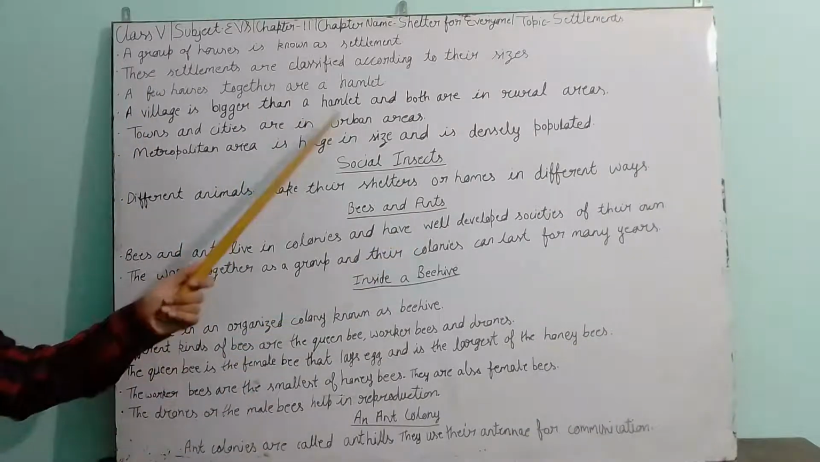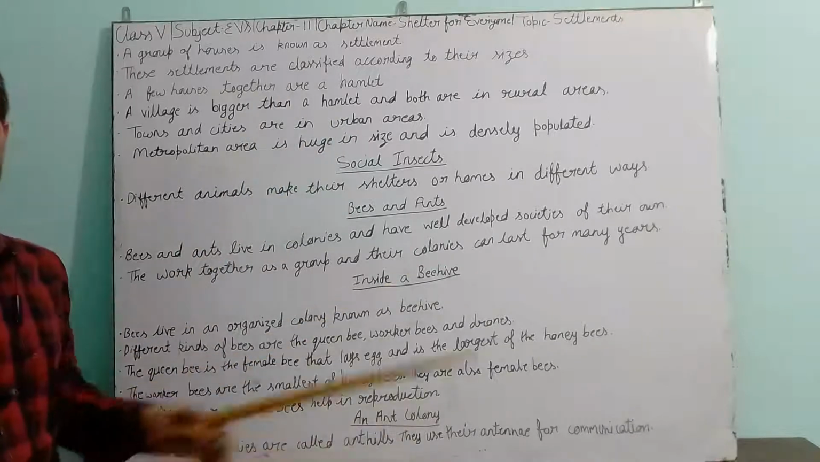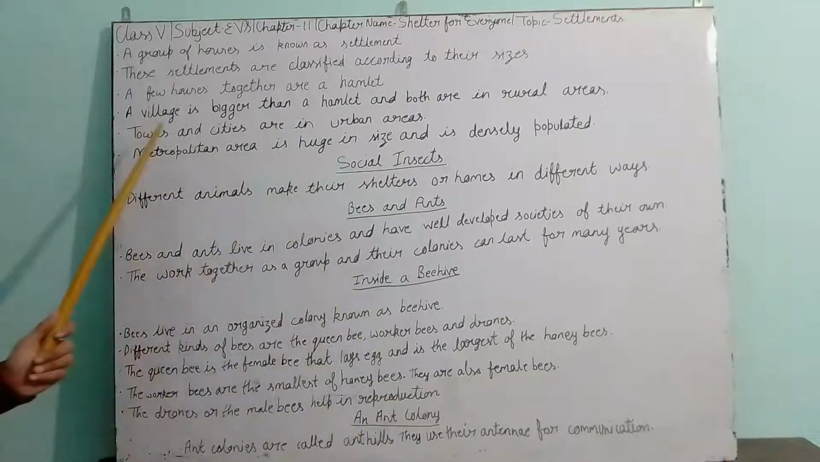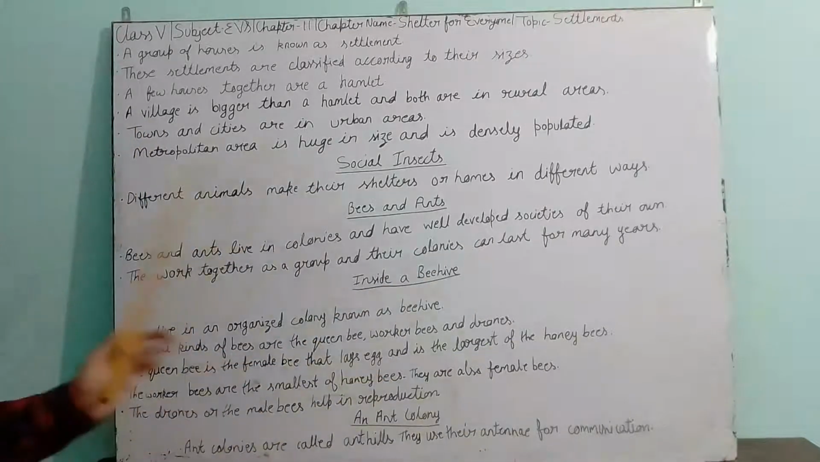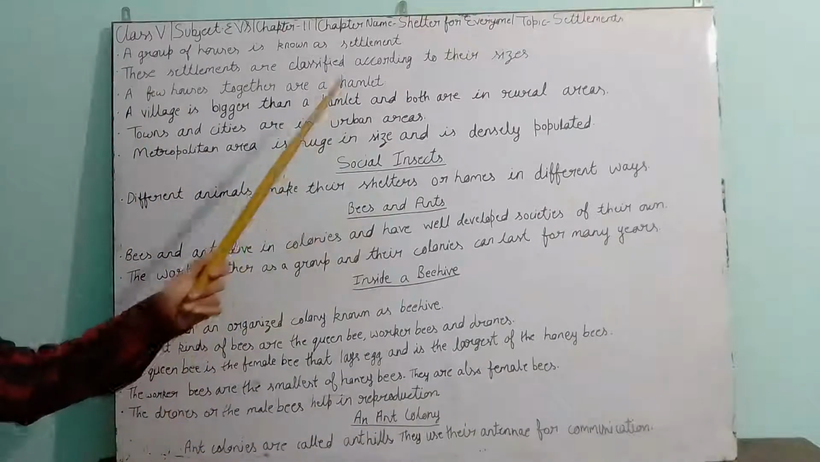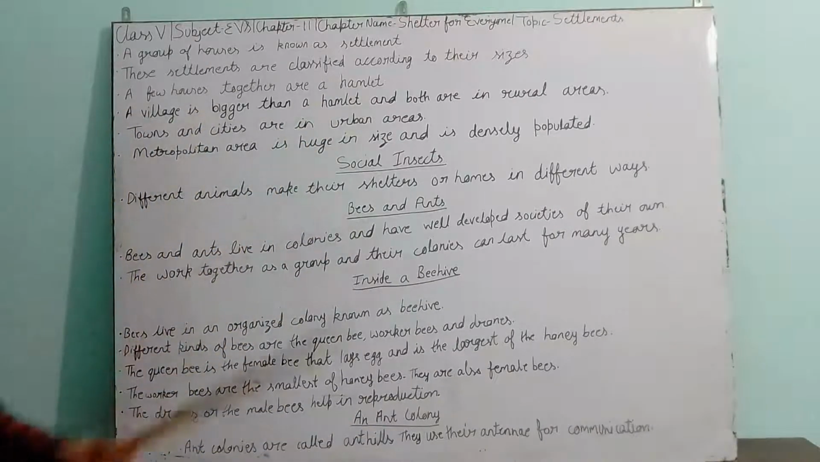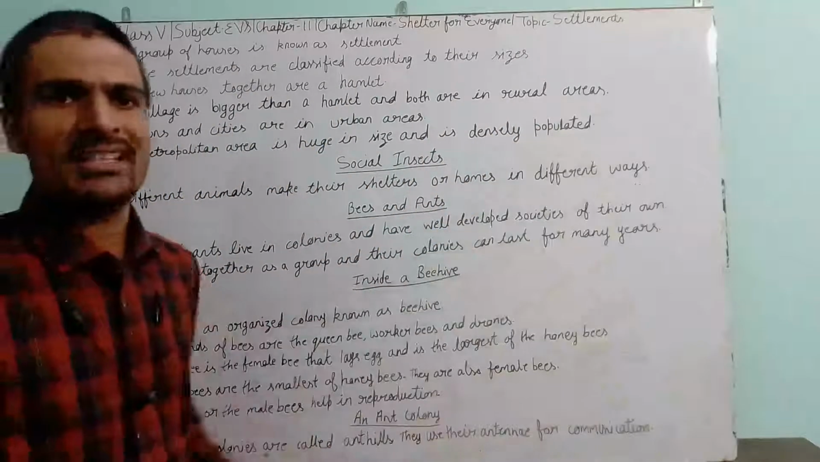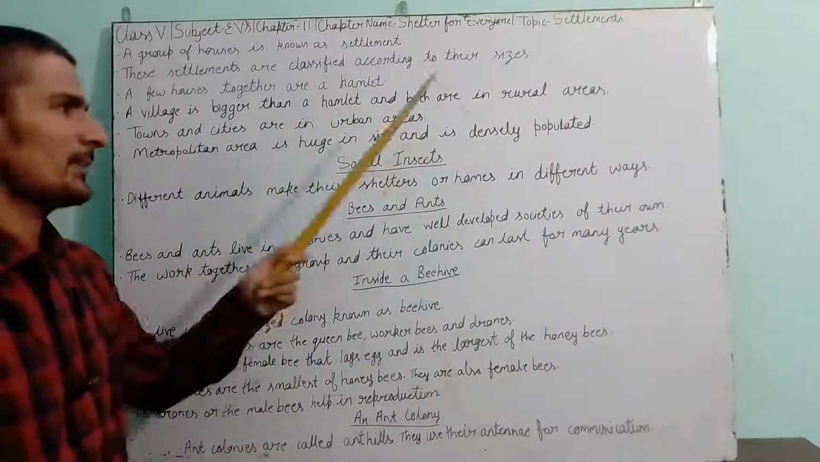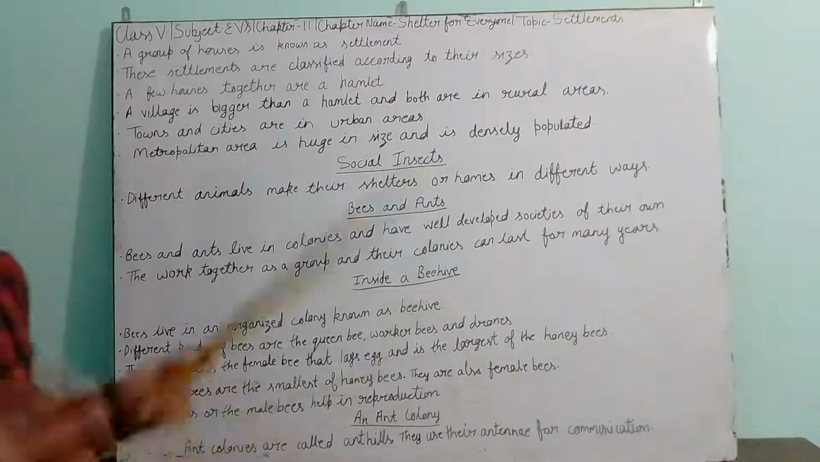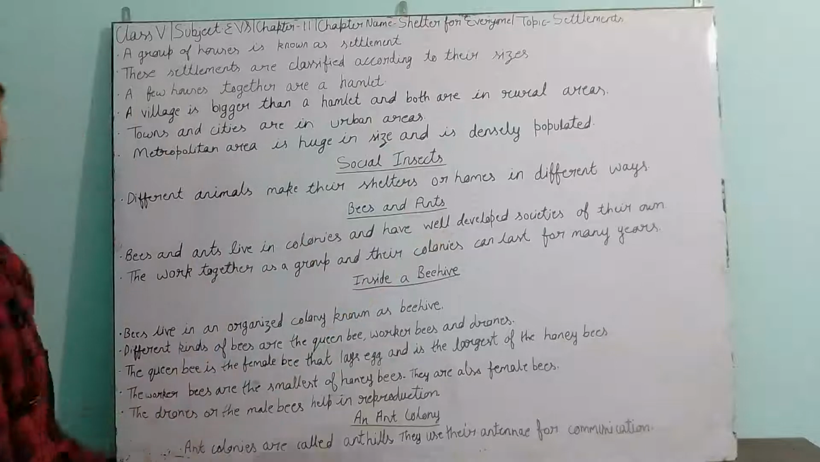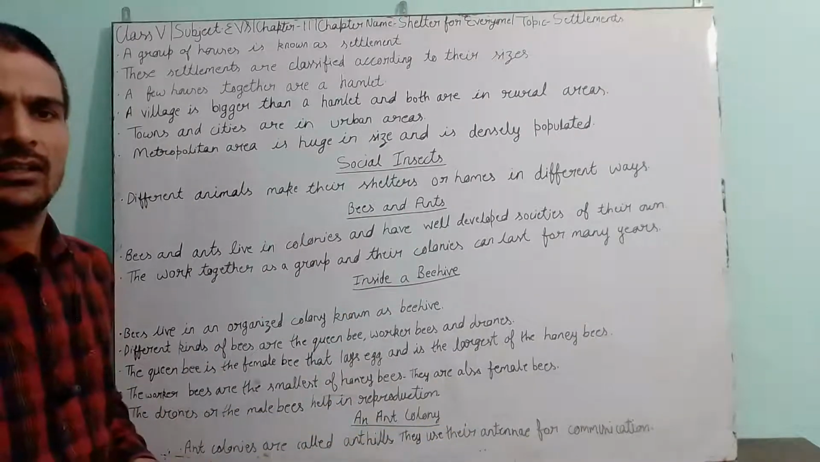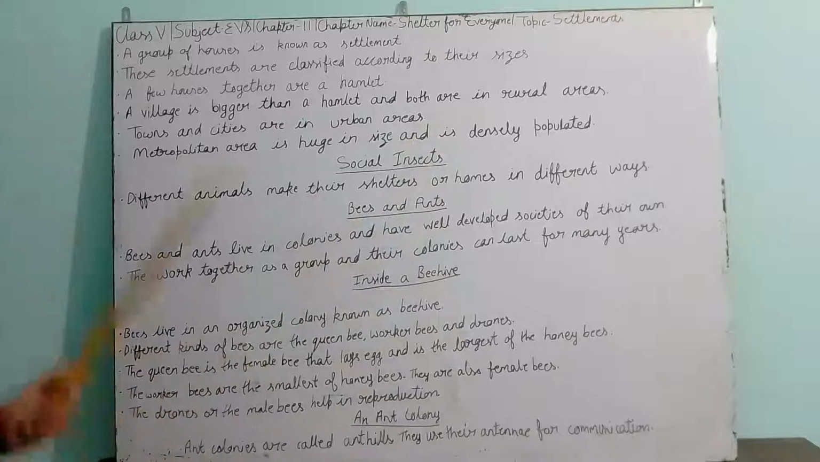Suppose in a hamlet the number of houses is near about 10 or 20, then in villages the number of houses is near about 50 to 100. This is the difference between them. So a hamlet is a few houses together, and a village is bigger than a hamlet, but both are present in rural areas. In these areas, in the hamlet and in the village, the main occupation of the people is agriculture.